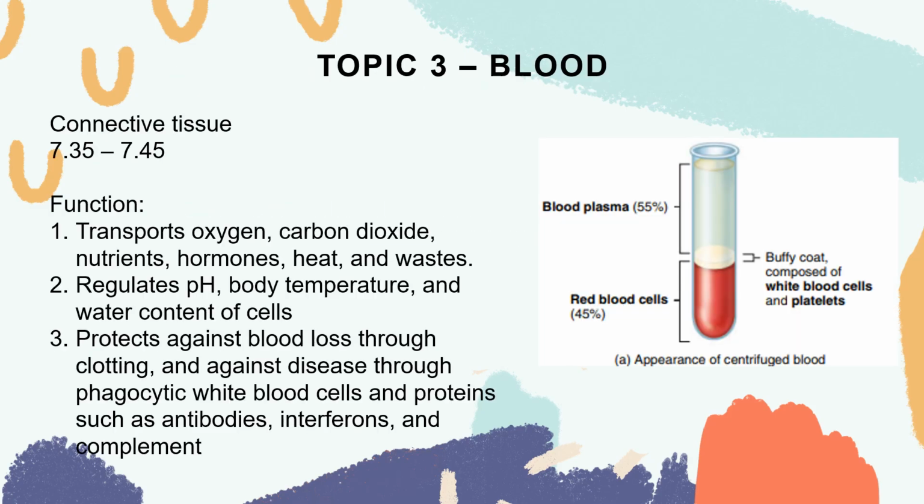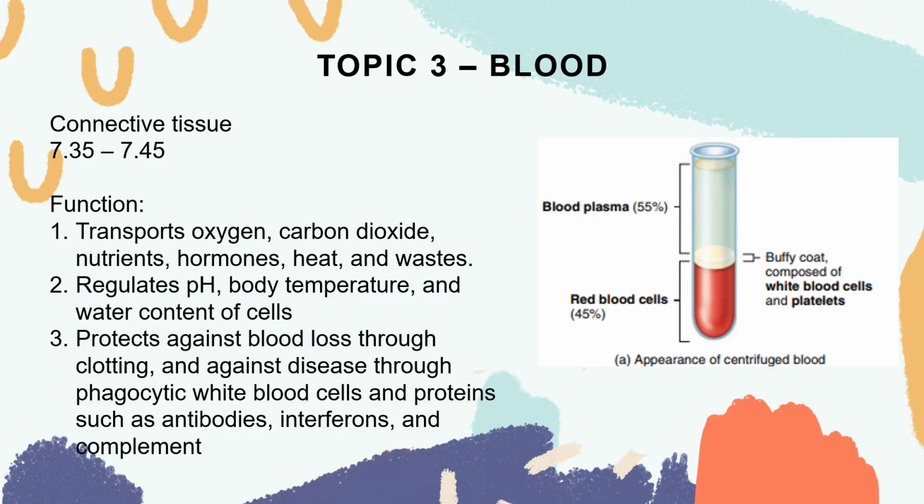Last topic is the blood. So the blood is a connective tissue that is composed of a liquid extracellular matrix called blood plasma that dissolves and suspends various cells and cell fragments. Right? It is slightly alkaline with a pH of 7.35 to 7.45. The color of the blood depends on its oxygen saturation.